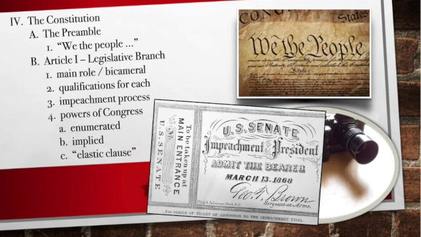So last year, out of 435 House members, you only need 218, and Democrats had more than enough to impeach Trump. Right?